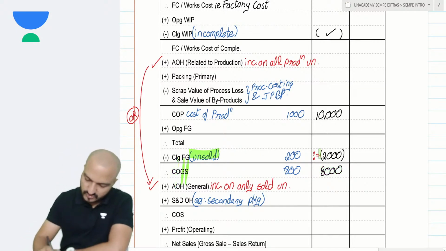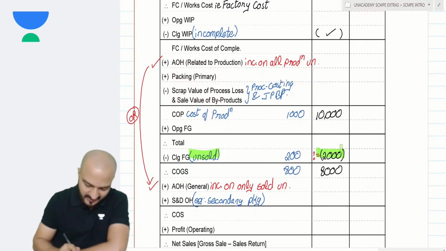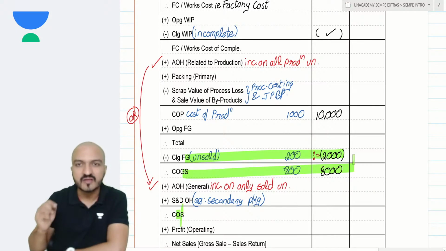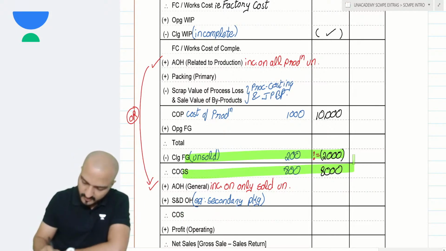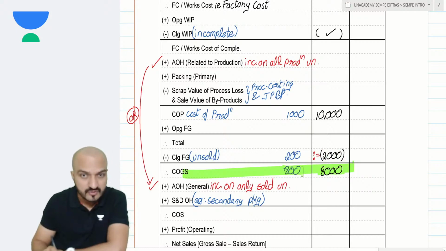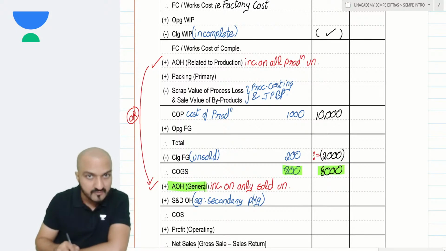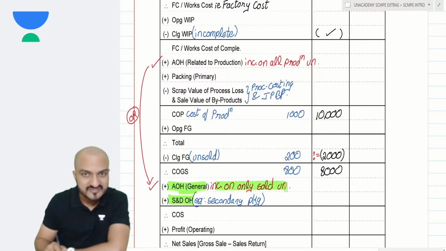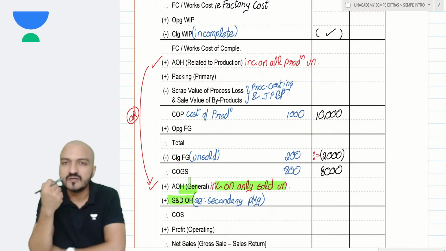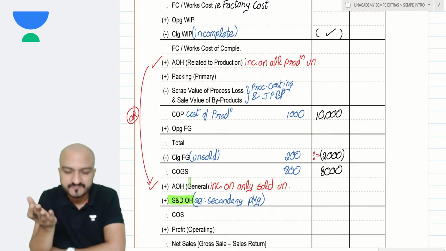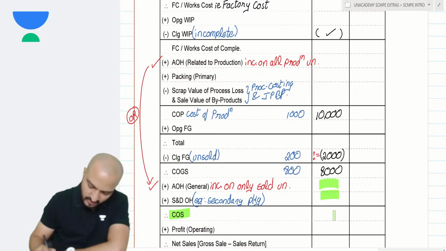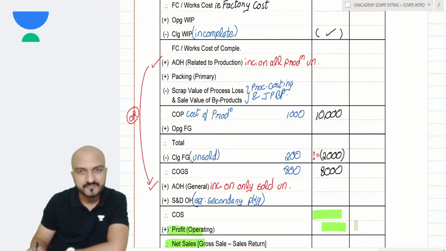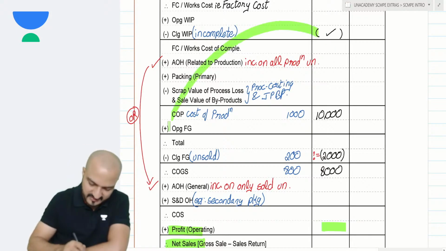Now, why did I remove unsold units? Same reason, because ultimately I need the cost of the sold units. So you remove the unsold units cost, and the balance remaining is my cost of the sold units. Now that you have the cost of 800 sold units, on that you add the general admin and the selling and distribution overheads. General admin is incurred on sold units. Selling and distribution overheads is obviously incurred only on the sold units. So you add them both, and what you get is my total cost of sales. This cost of sales compared with sales will give you the profit. Done? Did you understand the format?